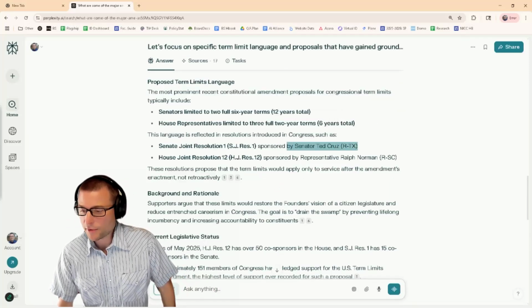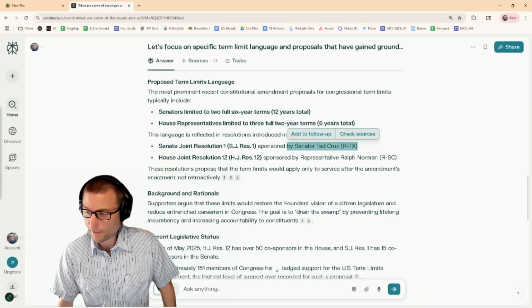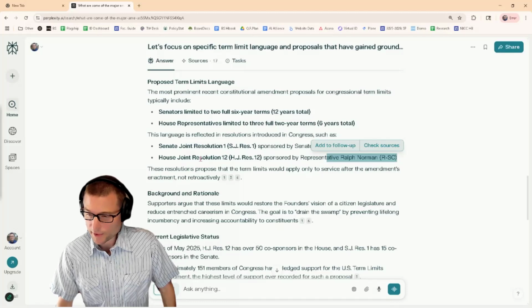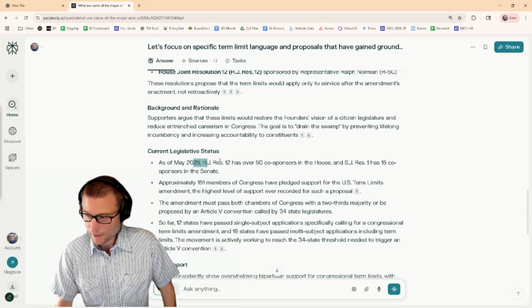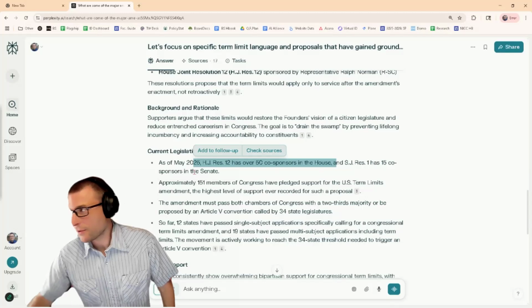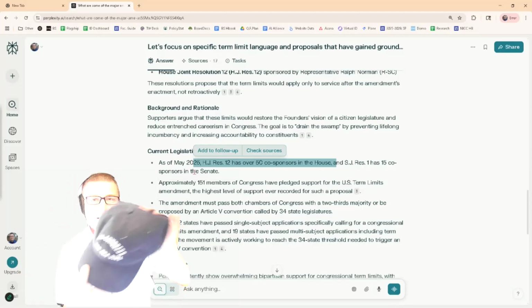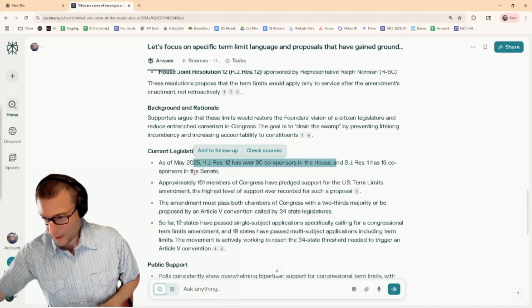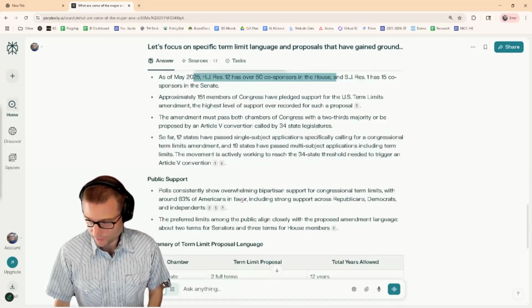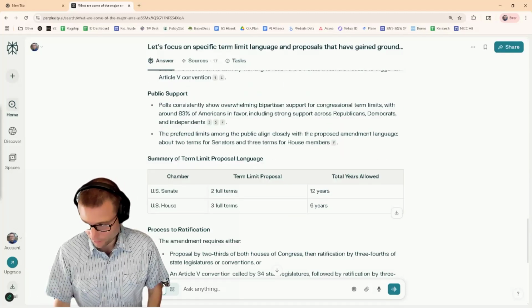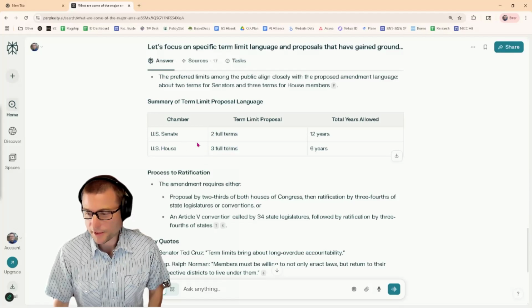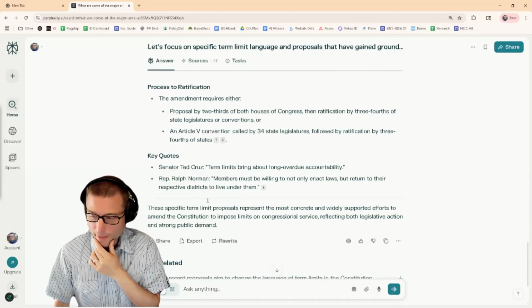Okay, we've got Ted Cruz offering one from the Senate. We've got Ralph Norman in the House bringing a joint resolution. Interesting. We've got some co-sponsors, and so this is the kind of thing you could call Congress and tell your representative in Congress to support and to be a co-sponsor of this bill. Very cool. I'm sure this is one that comes up pretty repeatedly. They're proposing 3 full terms for, it looks like, the House and 2 full terms for the Senate. So you'd be in office for quite a long time then.